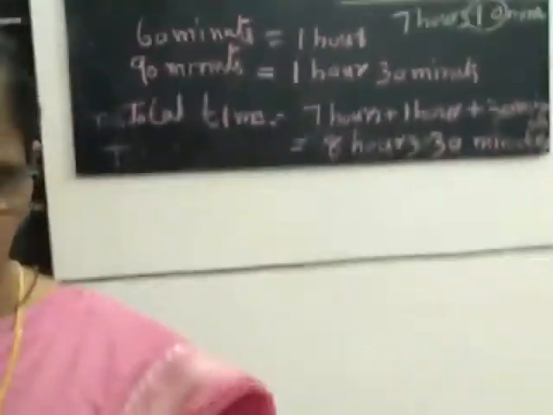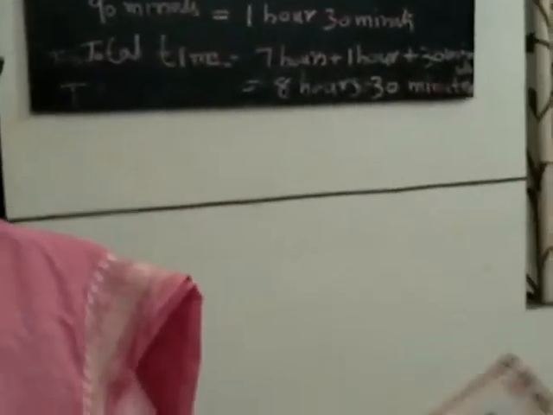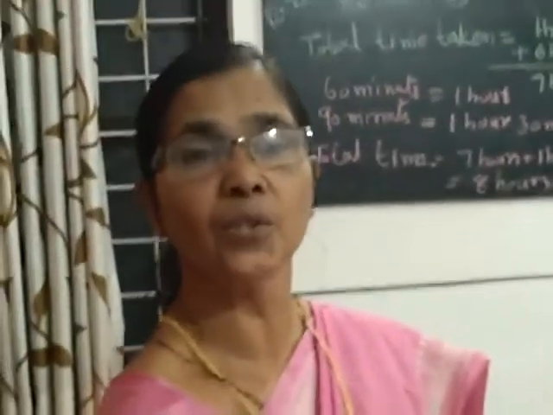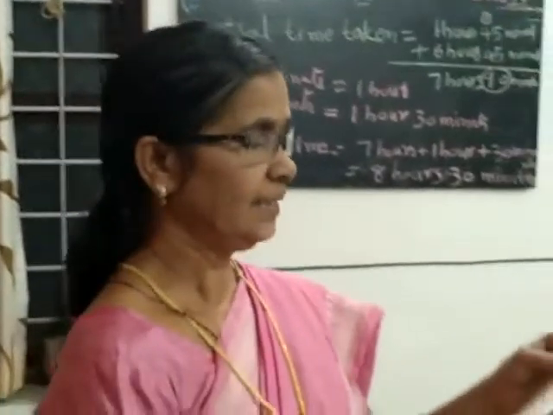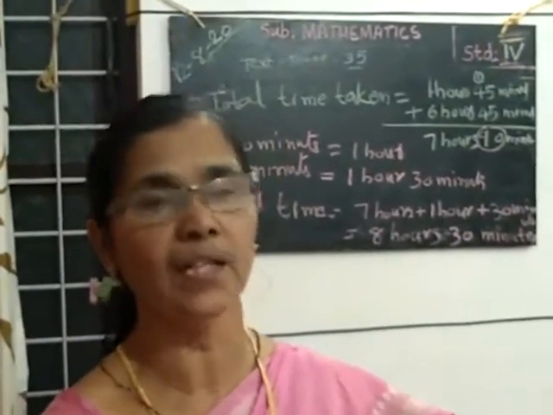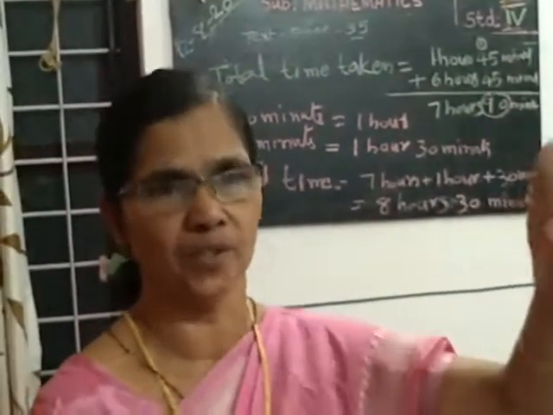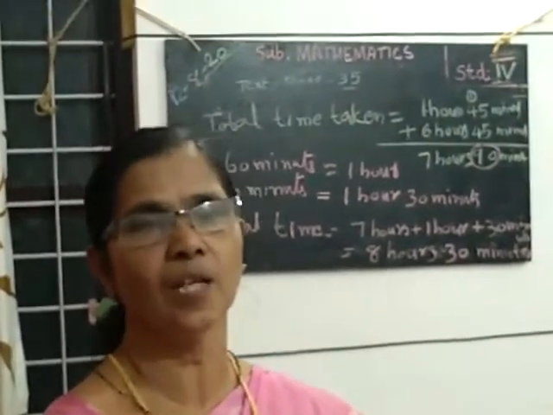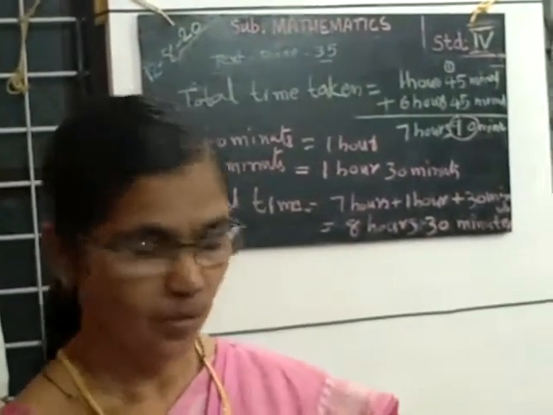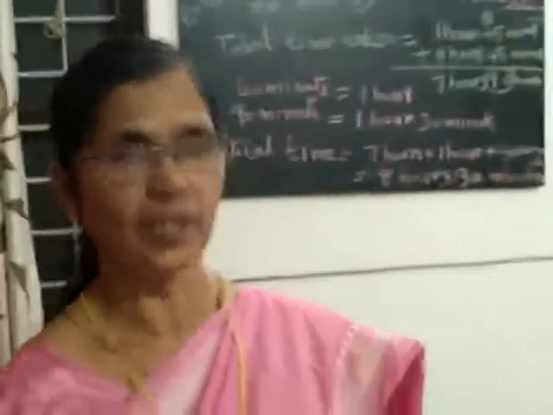Okay, I will give another homework for you. I will write and give. Then next, page number 36, you have to do one homework. That is, find the time from 9 one morning to 9 the next morning. How many hours? You can find out using a clock. Our sightseeing tour started at 9 one morning and reached the next day at 9 in the morning. How many hours are there in between? Page number 36, you do that.